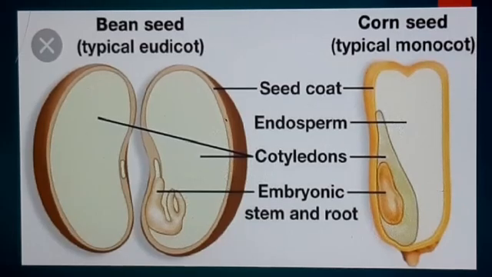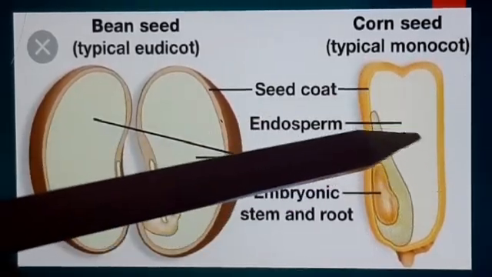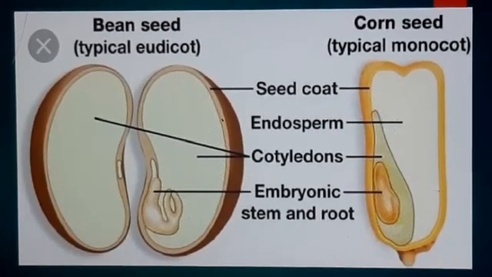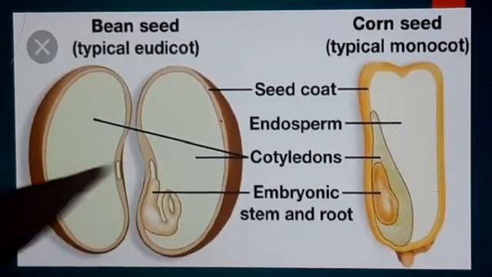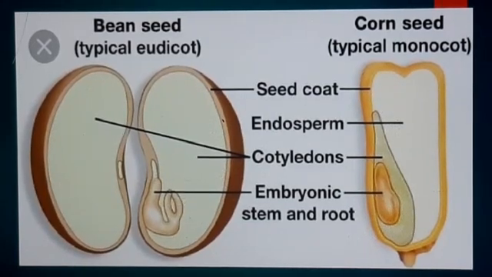Then the last part is the endosperm. See here, in this monocot seed, this part is known as endosperm. In dicot seed, the endosperm is very suppressed. So you can't observe the endosperm, or you can say this endosperm part is very reduced in the dicot seed. In the monocot, it is very clear. See, this white part is known as endosperm, and endosperm occupies the major part of the seed as it is filled with the reserve food. In dicot seed, cotyledons are going to be filled with the reserve food.